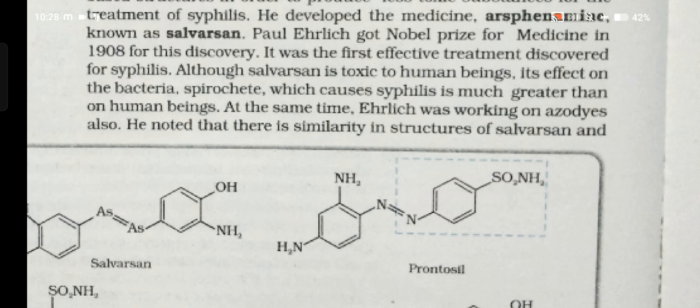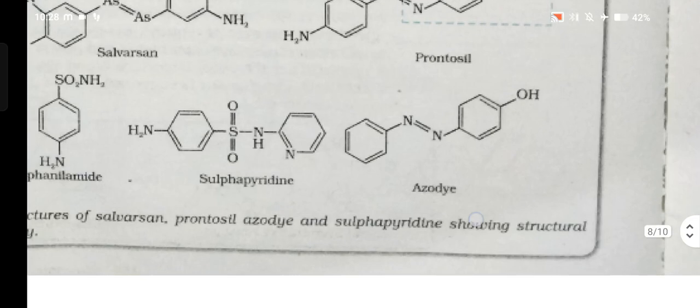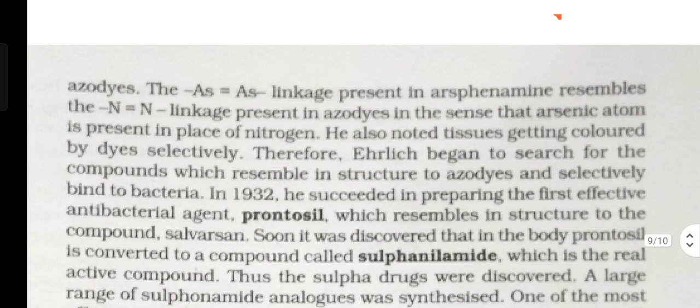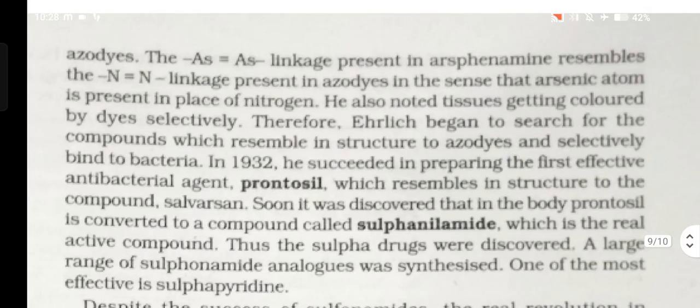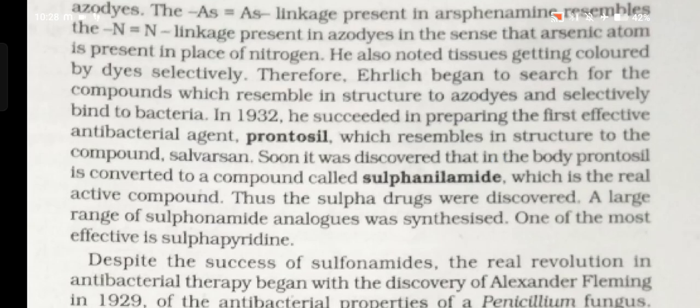At the same time, Ehrlich was working on azo dyes also. He noted the similarity in structure of Salvarsan and azo dyes. The As double bond As linkage present in arsphenamine resembles the N double bond N linkage present in azo dyes, in the sense that an arsenic atom is present in place of nitrogen. He also noted tissues getting colored by dyes selectively. Therefore, Ehrlich began to search for a compound which resembles azo dyes in structure and selectively binds to bacteria.